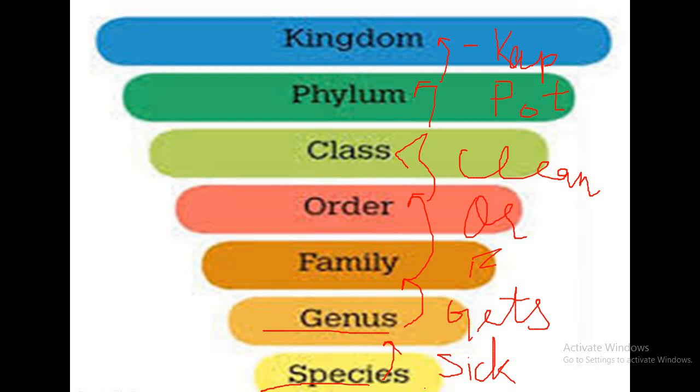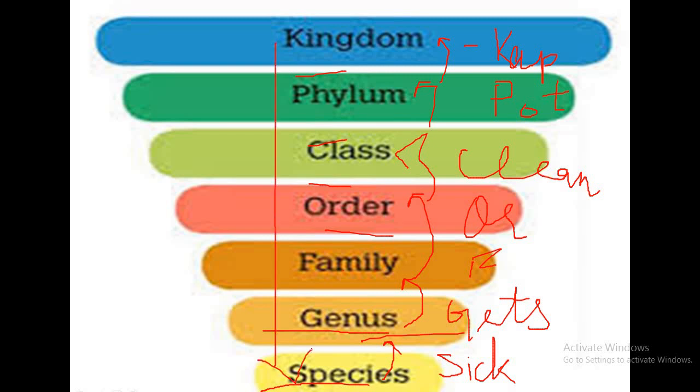So in the exam, sometimes it is asked to write the hierarchy of classification from simplest towards the complex one. Then you will write first of all species, then genus, then family, okay, then order, then class, then phylum, and then kingdom. If it is asked from complex towards the simplest one, then in the reverse pattern.